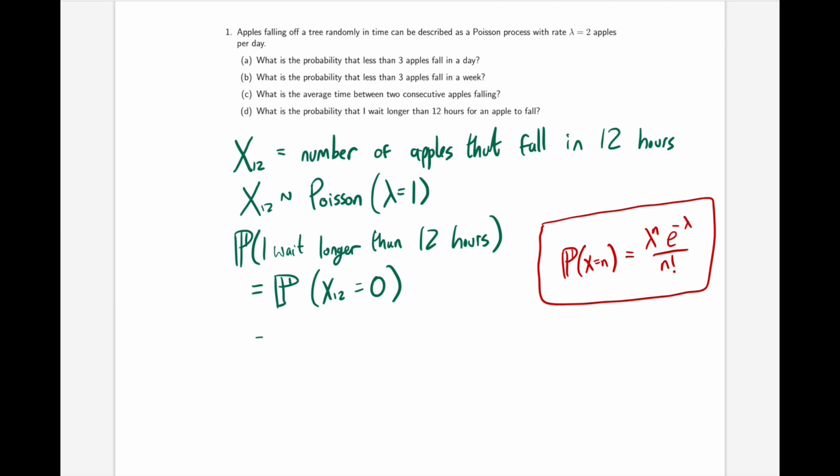We can use this formula to say that the probability of x in 12 hours being equal to 0 is going to be lambda, which is 1, to the power of 0, e to the minus 1 over 0 factorial, which turns out to be e to the minus 1, the same answer as before, which is 0.36788. So 2 different ways of answering the same question there. One using the exponential distribution for the time between 2 consecutive events, and one using the Poisson distribution.